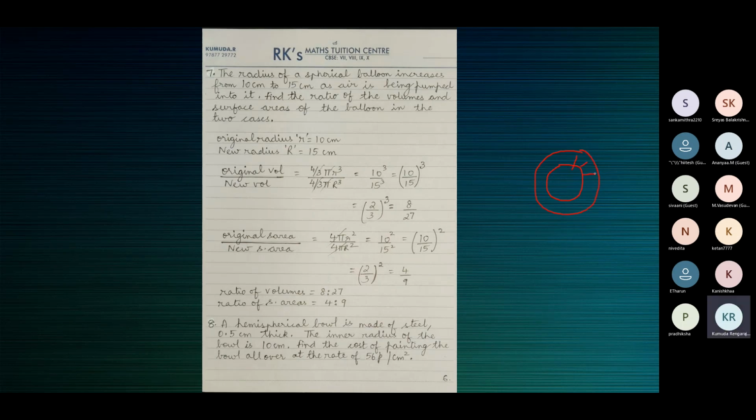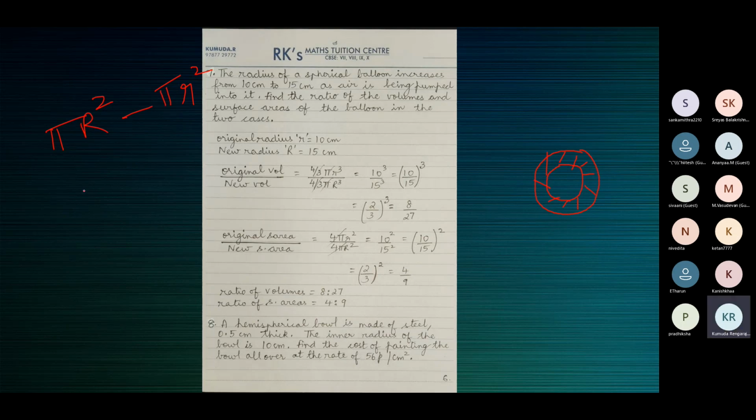This portion. What's the area of the outer circle? Area of the outer circle is pi capital R square. Area of the inner circle, pi small r square. The difference between the two will be the area of the ring.